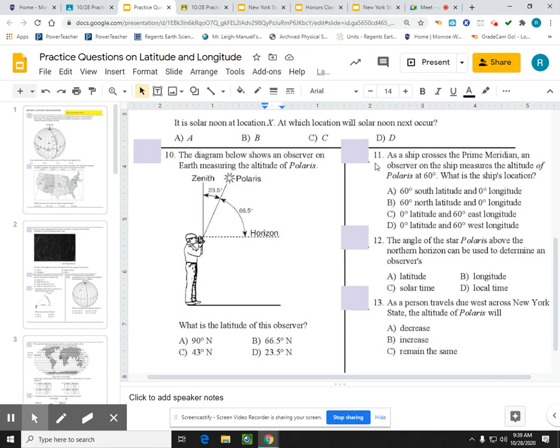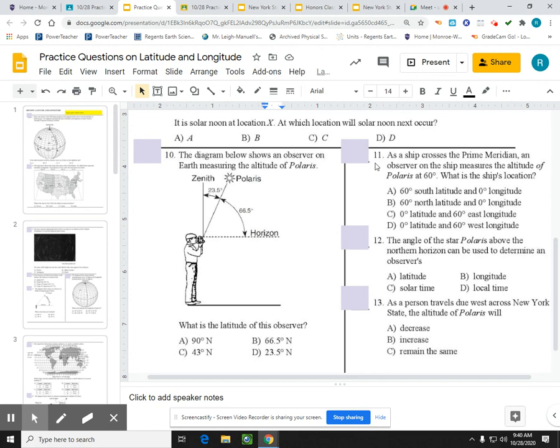Number 11, as a ship crosses the prime meridian, an observer on the ship measures the altitude of Polaris at 60 degrees. What is the ship's location? So since they just crossed the prime meridian, their longitude is 0. And because they can even see Polaris, they must be in the northern latitudes. So they see Polaris at 60, it would be letter B, 60 degrees north and 0 degrees longitude.